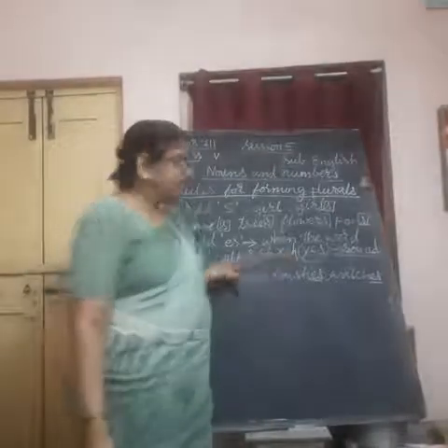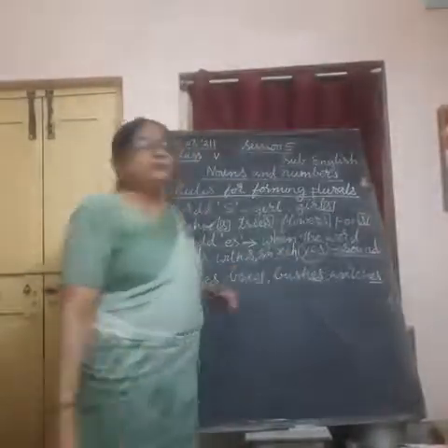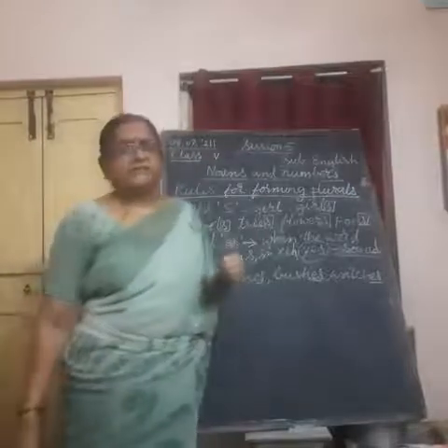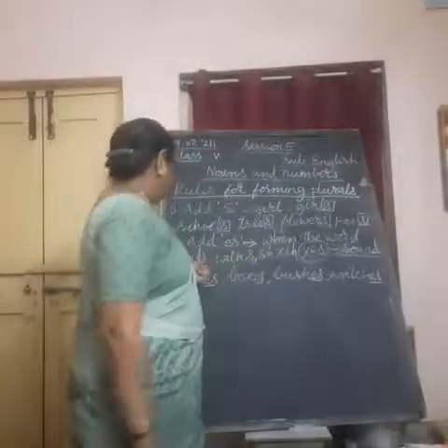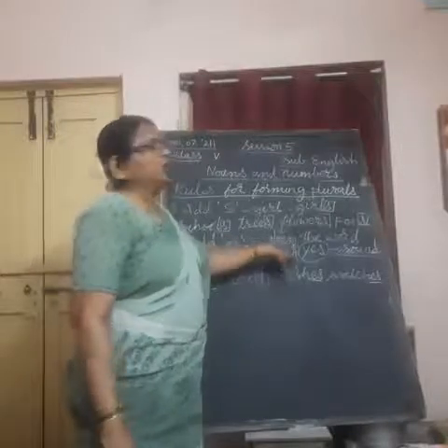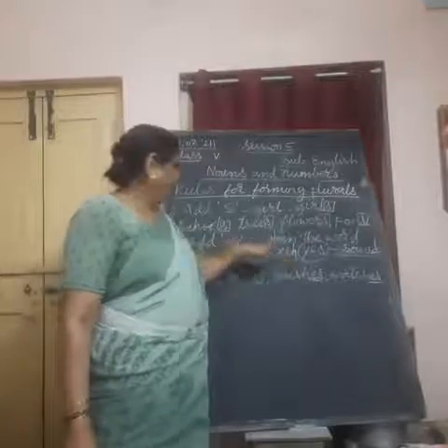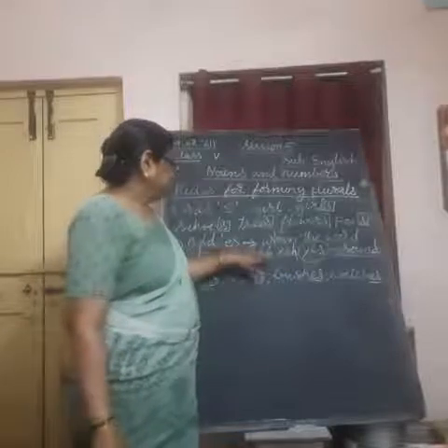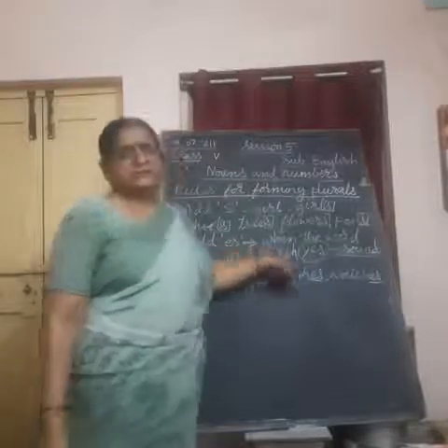In such case, we are adding es. When do we get such S sound? When the word ends with S, SH, X or CH.